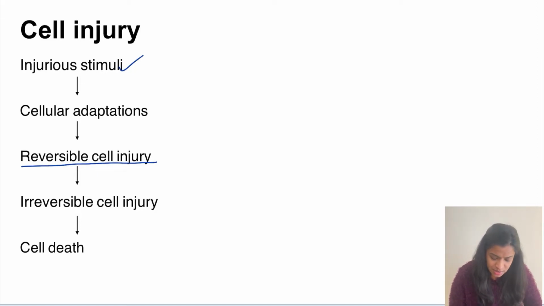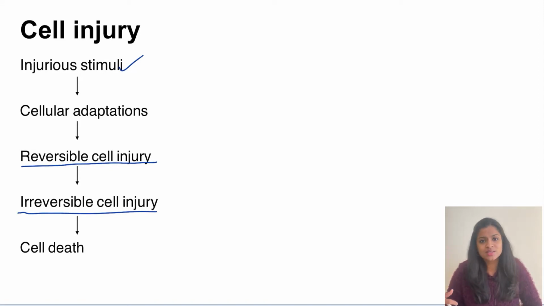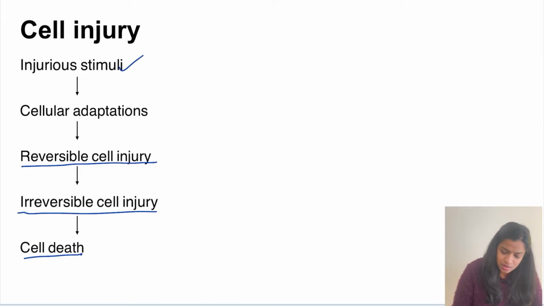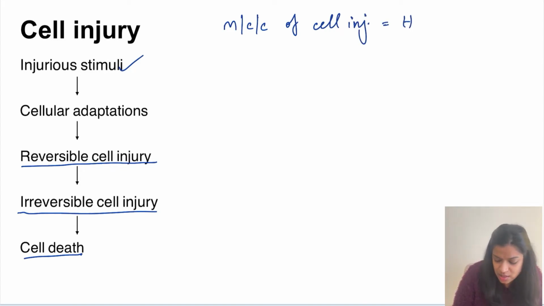But if this injury is persistent, or if it is severe, then it will lead to irreversible cell injury, which will then progress and culminate in cell death. So we'll see one by one about this reversible cell injury, irreversible cell injury and cell death. So what is the most common cause of this cell injury? The most common cause of cell injury is hypoxia.